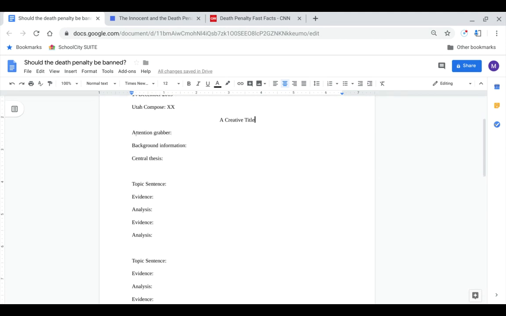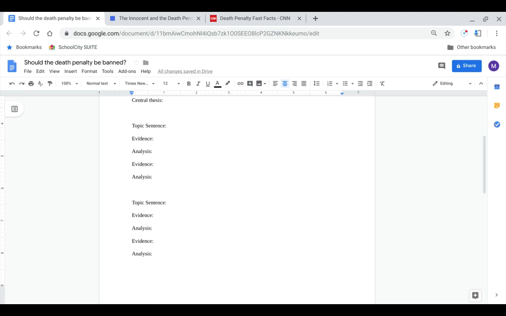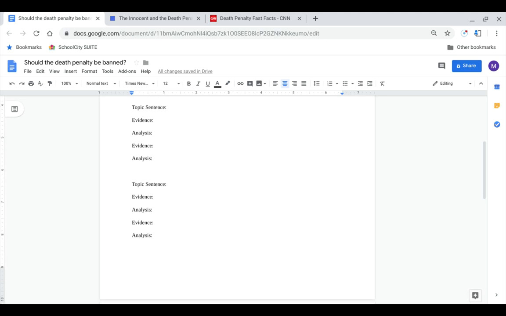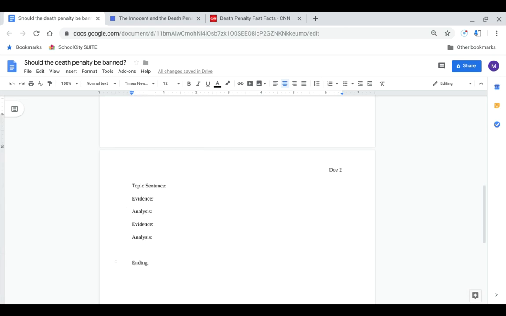And then I actually tell my students to have this outline of the ABCDE format: attention grabber, background information, central thesis. And then each of their body paragraphs is going to have a topic sentence, 2 pieces of evidence, which is really just information that supports your claim of the topic sentence, and analysis, which explains how that evidence ties into your claim. And you're going to do that anywhere from 3 to 5 times. But if you want a standard 5-paragraph essay, you're going to have 3 paragraphs in the middle. So 1, 2, here's my third body paragraph, and then I'm going to have my ending.